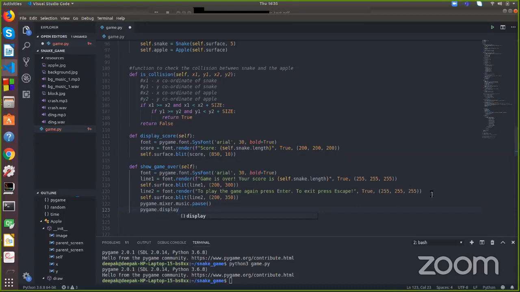Display dot fill. So we have implemented the game over screen. So any doubt in this? I think this is quite easy. Any doubt in this? We implemented the game over screen. Okay. So any doubt anyone has in this? Any doubt in game over screen?